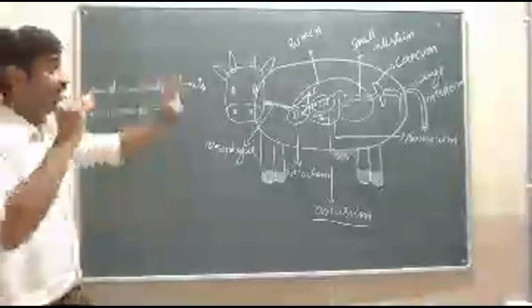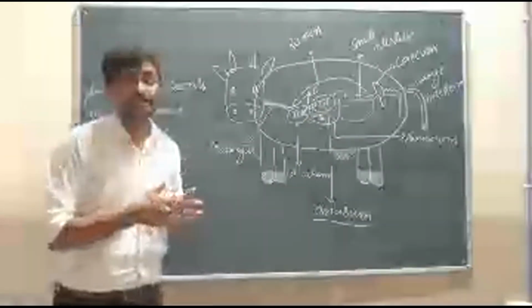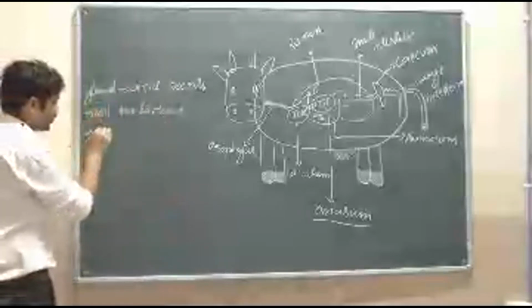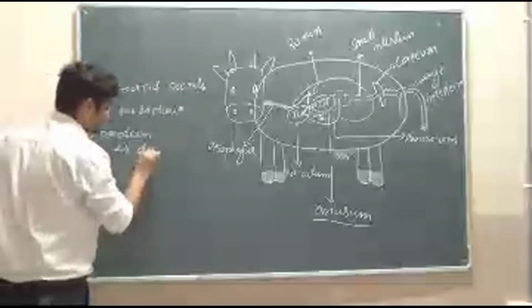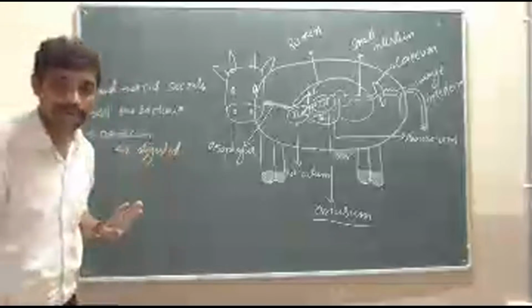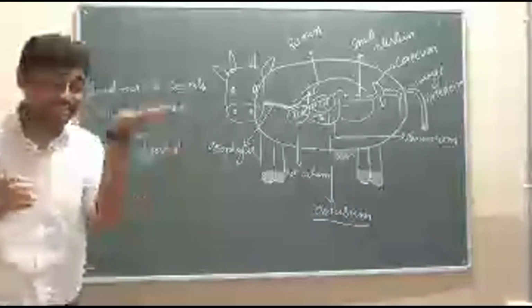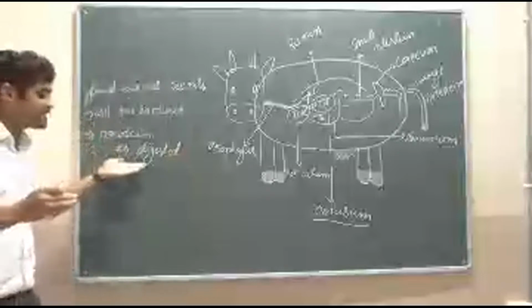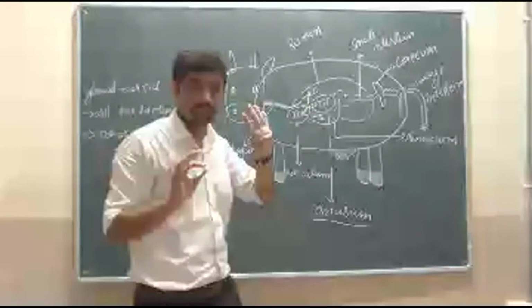And what else will it do? Yes, I told you that here the protein is digested into a smaller or simpler form. And here, with the help of acids only, the protein is digested. Okay, this is the fourth chamber. समझ में आएगा? In the fourth chamber, the many glands will secrete the acid. That acid kills the bacteria and also digests the protein into smaller or simpler forms. Okay, this is our fourth chamber.